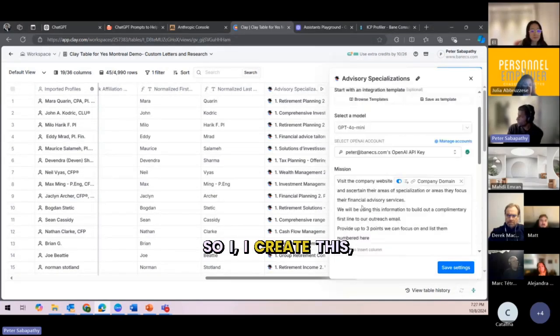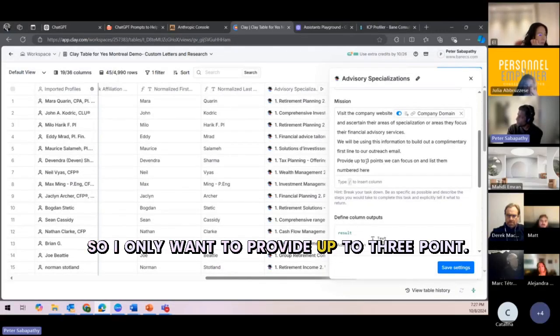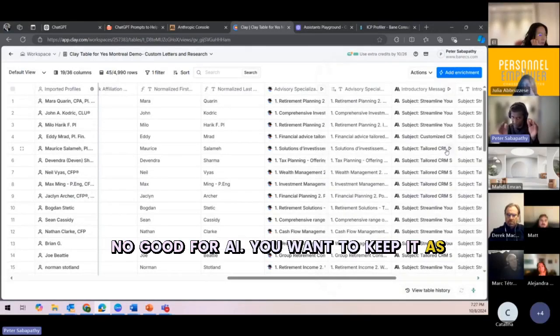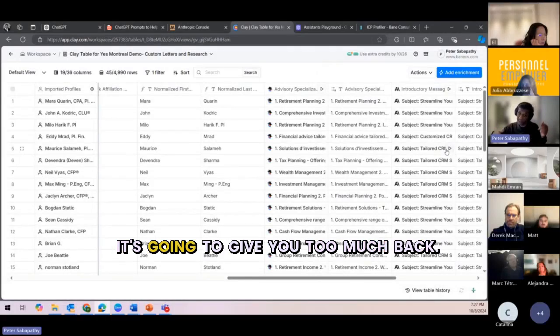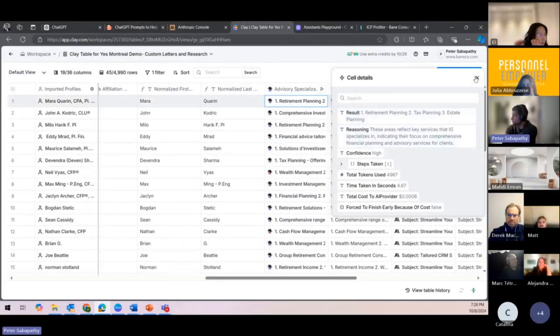So I create this: visit the company website, ascertain the areas of specialization, the area of focus, their financial service advisory services, and we'll be using it to build a complementary first line for the outreach email. I only want to provide up to 3 points. Too much information is no good for AI. You want to keep it as simplified as possible so it can focus on one or two things, because if you give it too much, it's going to give you too much back. So I only pick 3. These guys do retirement planning, tax planning, and so on.